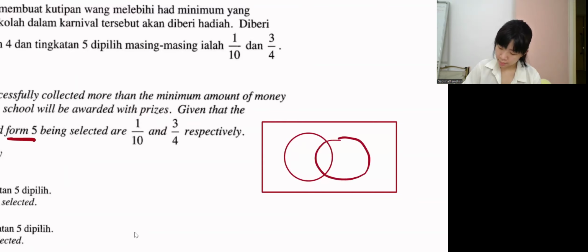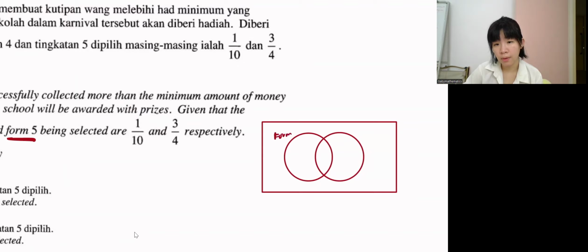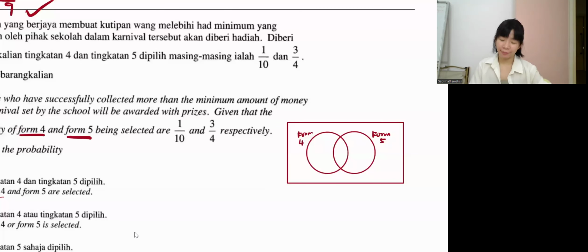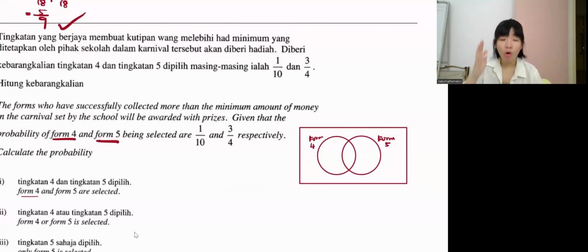So draw the circles. This one is Form 4. This one is Form 5. Now, the probability of Form 4 being able to get a prize is 1/10, and Form 5 is 3/4.